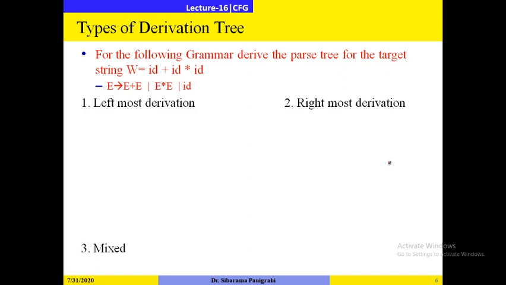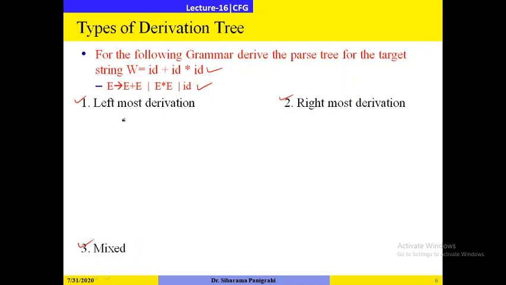So now let us go through types of derivation tree. There are basically three types of derivations. One is leftmost derivation, another one is rightmost derivation, another one is mixed derivation. Let us consider a grammar G whose productions are these: E gives to E plus E, E gives to E star E, and E gives to id. We want to derive the string w equal to id plus id star id. So how will we derive?